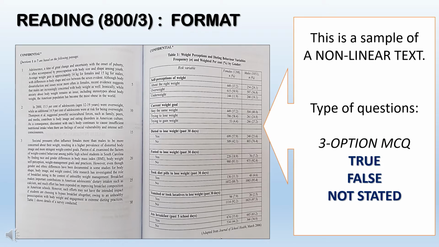On the screen now is a sample of a non-linear text. Now in the WE013 reading, the type of questions for non-linear text, normally they will ask you the 3 option MCQs. And the 3 option MCQ here means the true, false, and not stated question. I will explain to you later after I show you the linear text.